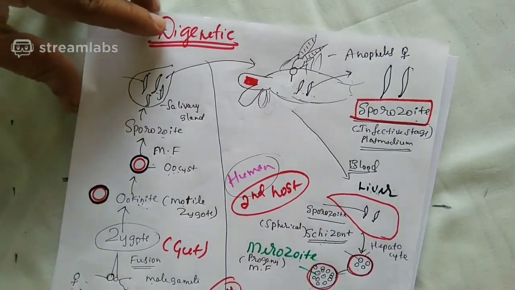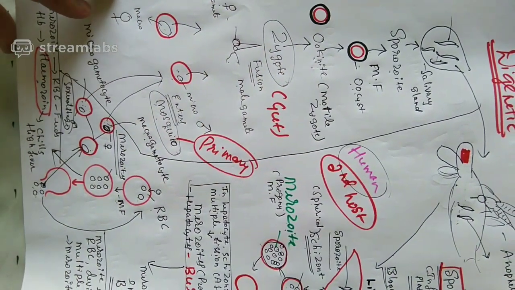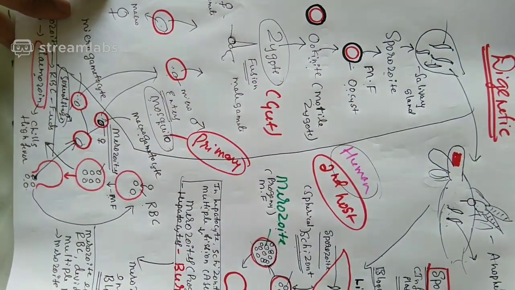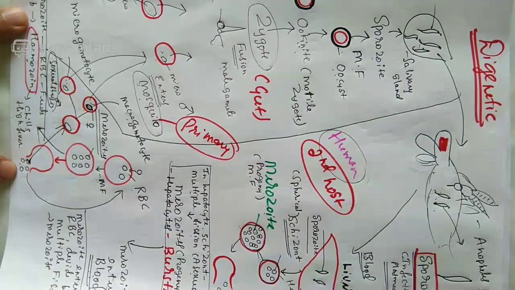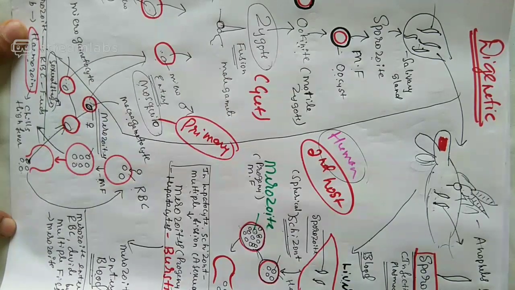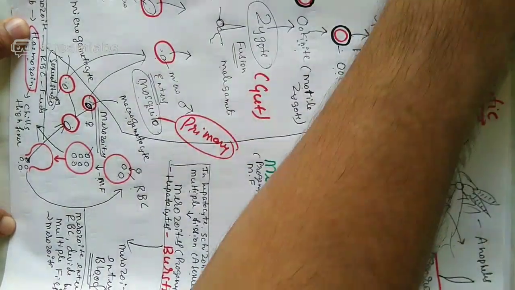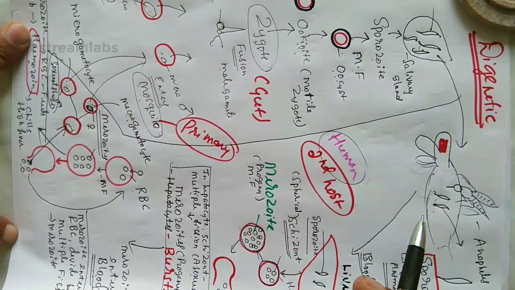Hope the matter is very clear for you. So till now we were discussing the digenetic life cycle of Plasmodium, a parasite of malaria. And who is the vector? It's a mosquito. See students, it's already time now. The life cycle has been explained.